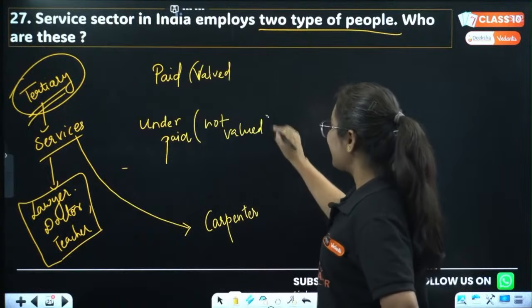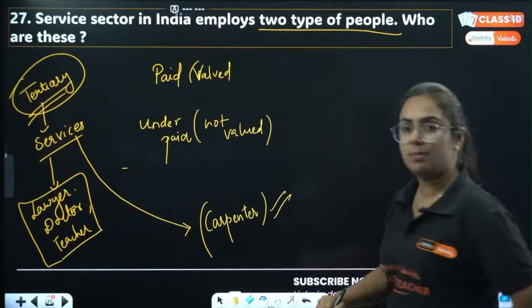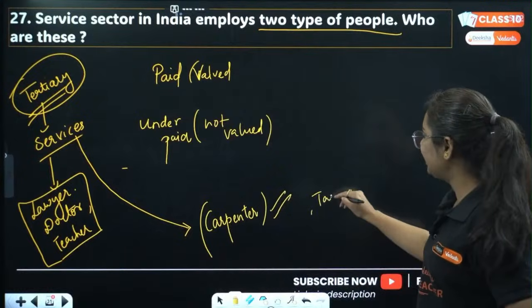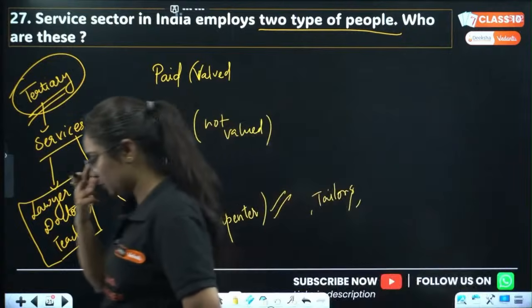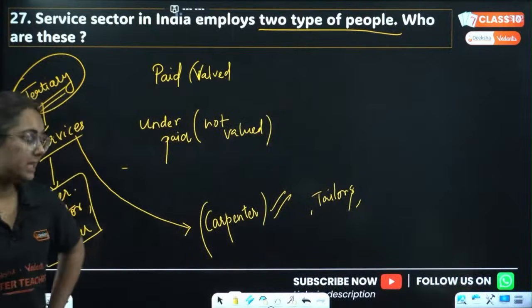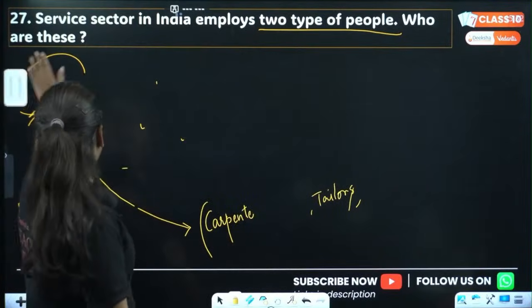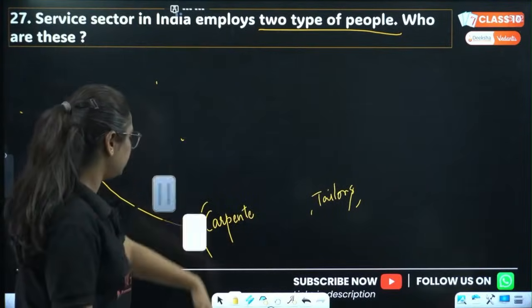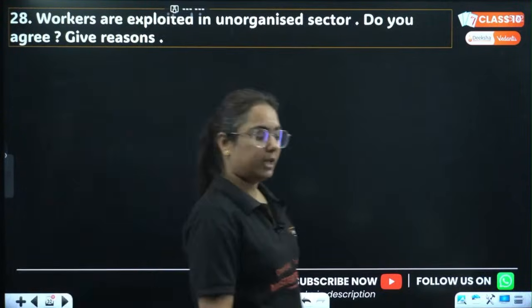If we talk about a carpenter, he has the skill, but is he paid enough in the market? No. The same with tailors, but we can't exist without this work. Everyone wants it. So these types of employment are generated by what? By the service sector. Clear?